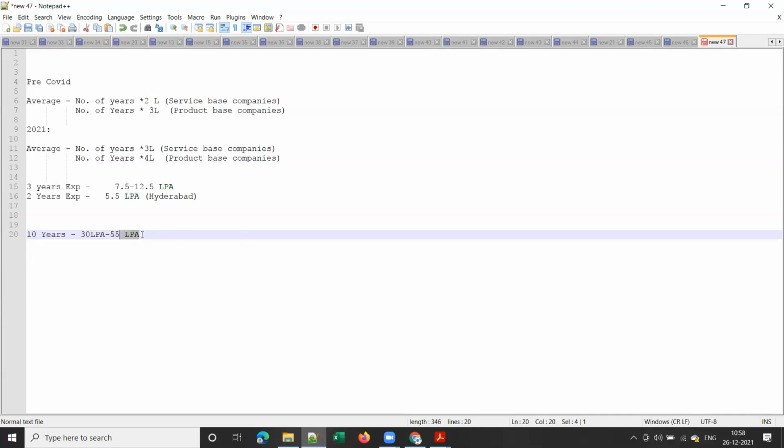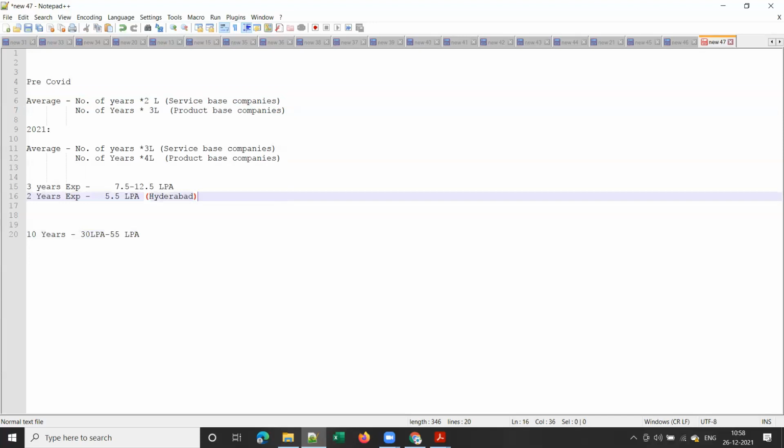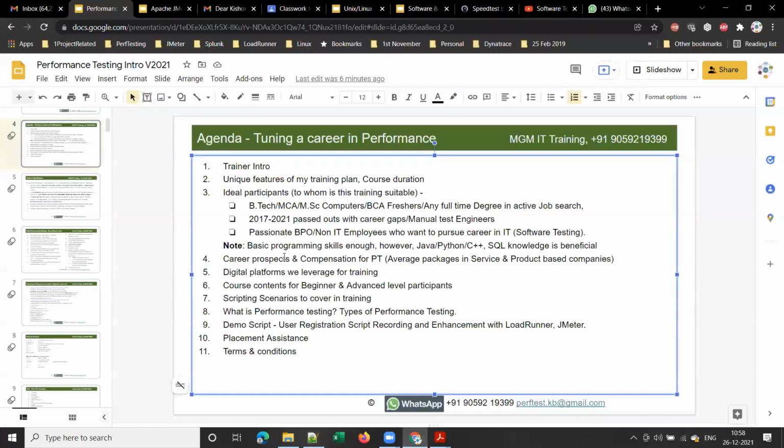So these are the career prospects, and for you as beginners, these are the packages that you can expect in the initial period. I think I addressed this completely. I explained average packages and the package range in both service and product-based companies. Digital platforms we will leverage for training, I already covered this. Course contents, I already explained.